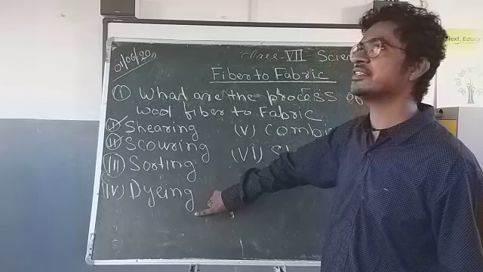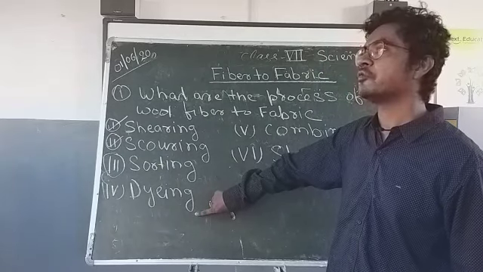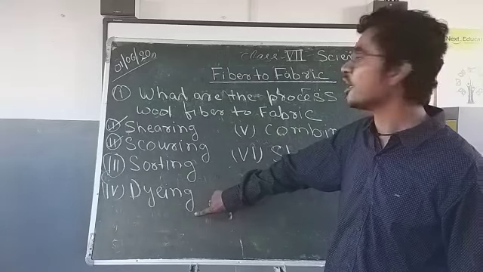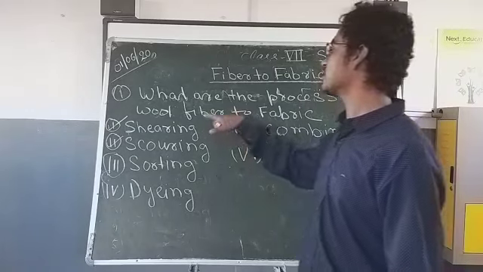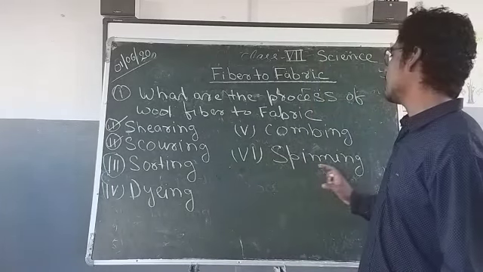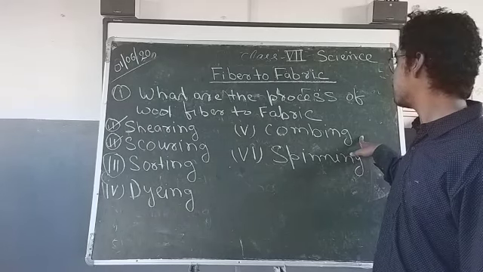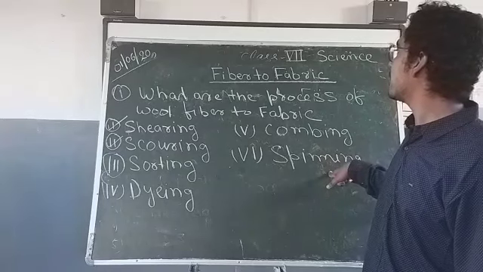Next is dyeing, to change the color, because the color of the sheep is generally black, white and brown. We make it according to the choice of color which we want. Next is combing, because after doing this step they will become clumpy, and for that we comb with the iron teeth, which is helpful in spinning, and spinning helps us to make the fiber into fabric.